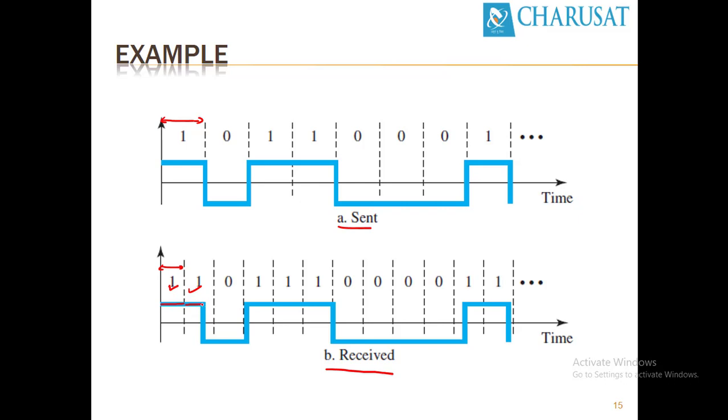The majority of the pulse is positive, so the receiver recognizes it as 1. Similarly, the sender has sent 0 and the receiver has received 0. The sender has sent the next 1, but the receiver considers it as 3 consecutive ones. So this is known as the synchronization problem between sender and receiver.